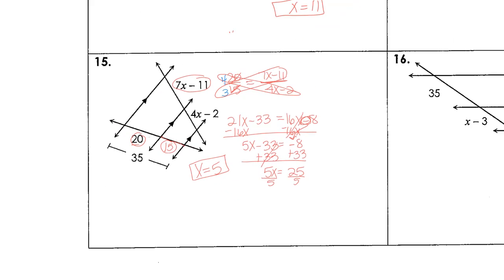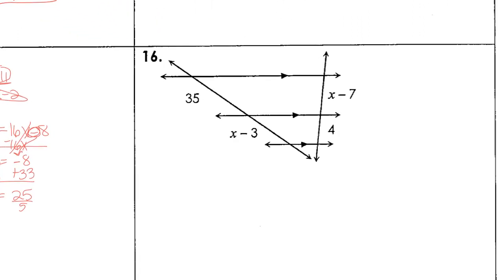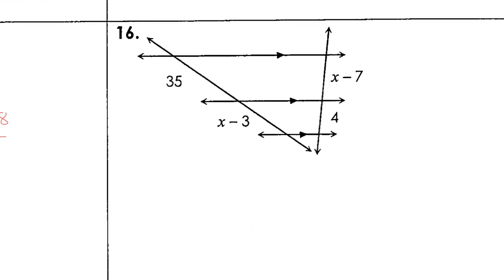And last thing before we're done, number 16 was similar to number 7 from the front that we omitted. But what I want you to do is just flip this. We're going to put the 4 here and the x minus 3 here, and so you shouldn't get an x squared if you cross multiply.